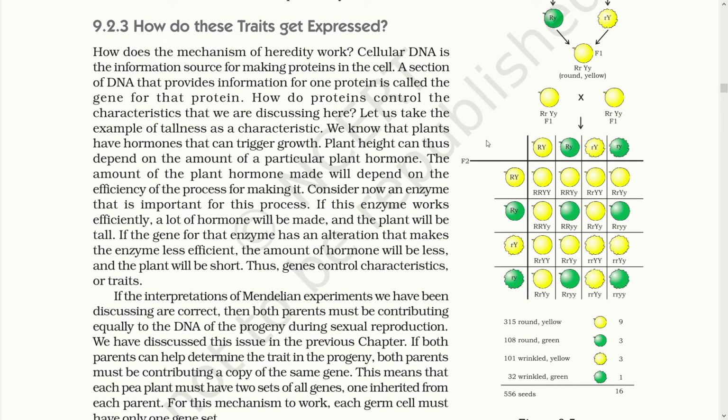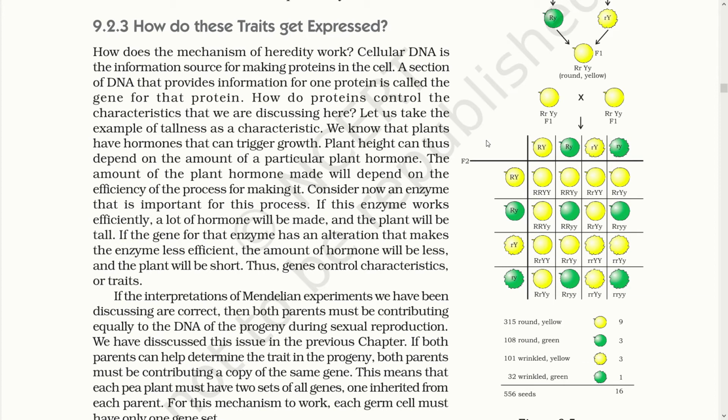How does the mechanism of heredity work? Cellular DNA is the information source for making proteins in the cell. A section of DNA that provides information for one protein is called the gene for that protein. How do proteins control the characteristics that we are discussing here? Let us take the example of tallness as a characteristic. We know that plants have a hormone that can trigger growth. Plant height can thus depend on the amount of a particular plant hormone. The amount of the plant hormone made will depend on the efficiency of the process for making it.